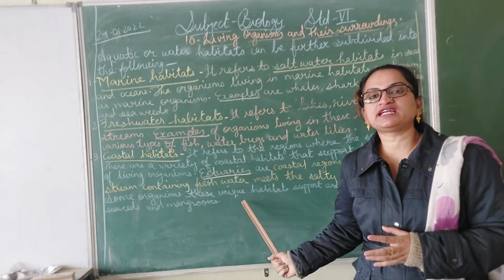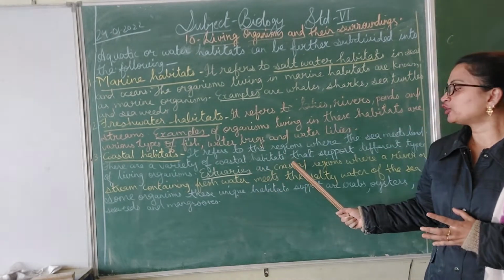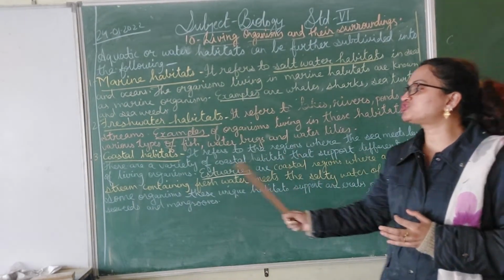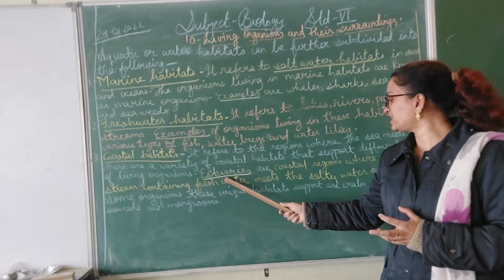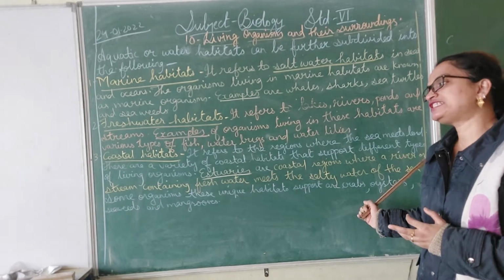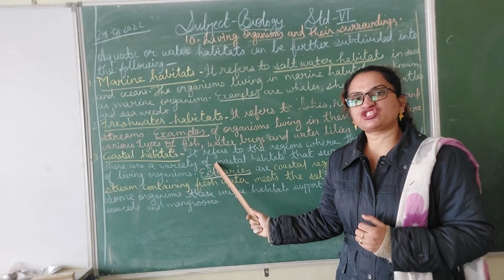So let us see the term once again. Estuaries are coastal regions where a river or stream containing fresh water meets the salty water of the sea. Everyone understood what are estuaries?